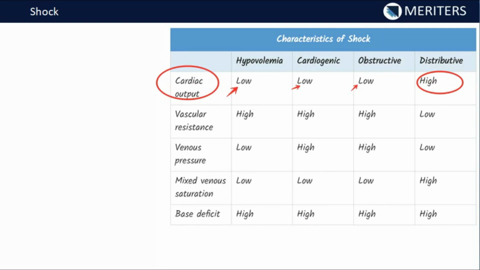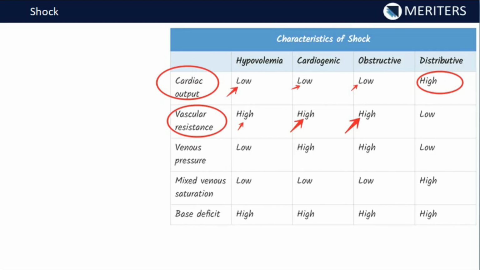Now coming to the vascular resistance. Now the peripheral resistance is high in the hypovolemic shock. Why is it high? Because of the low blood pressure. Whatever baroreceptors are there, the carotid sinus and all, they will be sending the stimulus and they will lead to tachycardia and lead to the sympathetic stimulation that will cause the vasoconstriction, and that will lead to increase in vascular resistance. Same way cardiogenic will have the high vascular resistance, obstructive also will have the high vascular resistance, but